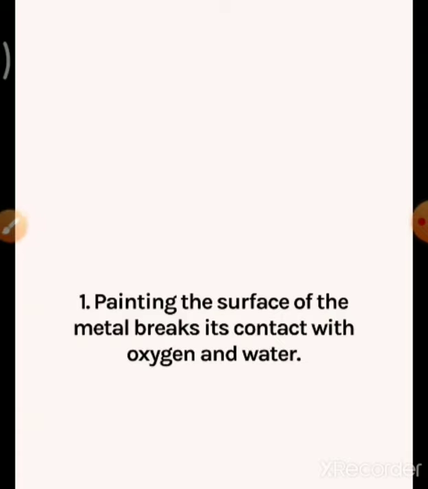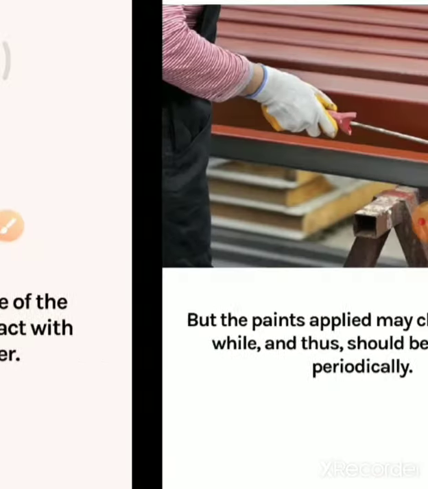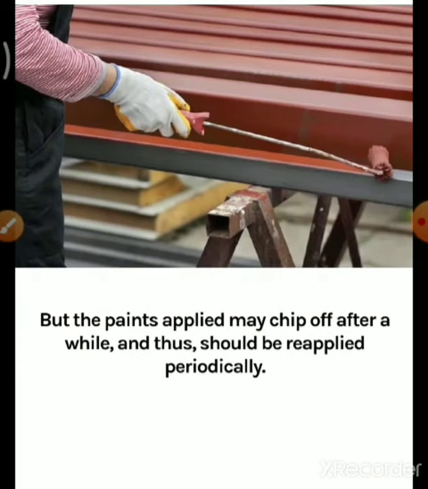Painting the surface of the metal breaks its contact with oxygen and water. If we paint something, that means the iron substance will not come in contact with oxygen and water, because one layer of paint is on that iron substance. But the paint applied may chip off after a while and thus should be reapplied periodically.